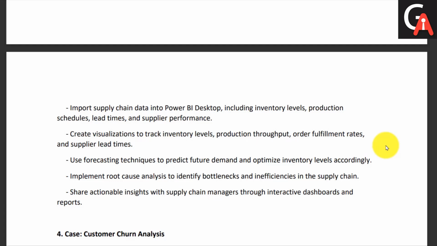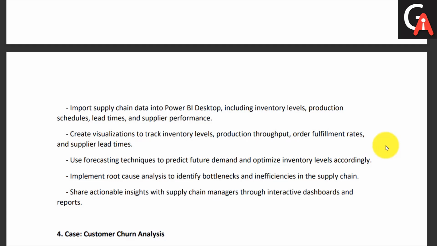Then there are forecasting techniques to predict future demand and optimize inventory levels accordingly. In Power BI we can do forecasting as well. Power BI does not store any historical data, but it can predict the future trends. Based on that functionality you do the forecasting, and you will get some number like this kind of inventory we may need, and according to that you will do the budget planning and all sorts of things. It will eventually reduce our cost of supply chain, right?